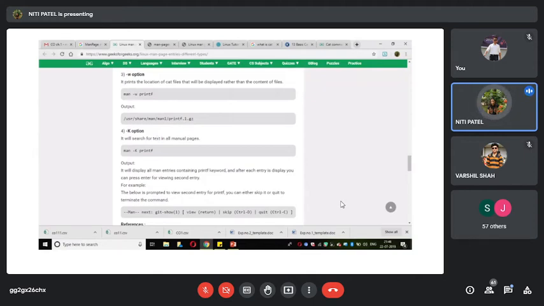So if I want to know the location of a command, any command, what option do I have to use? I have to use the option hyphen w. Hyphen w will tell me where the location of that particular command is inside my system. So if I want to know the location of the lpr command, what will I write? Man hyphen w lpr. Wherever that command is, it will give me the location of that command. Understanding?